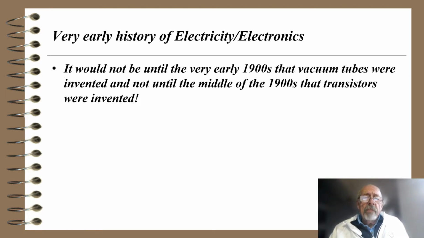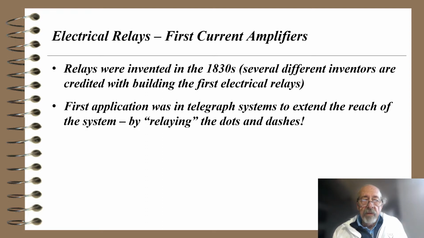It would not be until the very early 1900s that vacuum tubes were invented, and not until the middle of the 1900s that transistors were invented. Now, you might say that the first current amplifiers were electrical relays. Relays were invented in the 1830s. Several different inventors were credited with building the first electrical relays. The first application was in telegraph systems to extend the reach of the system by relaying the dots and dashes.